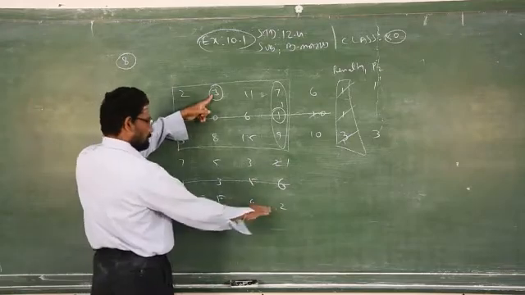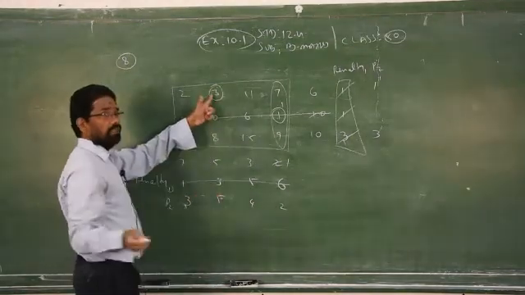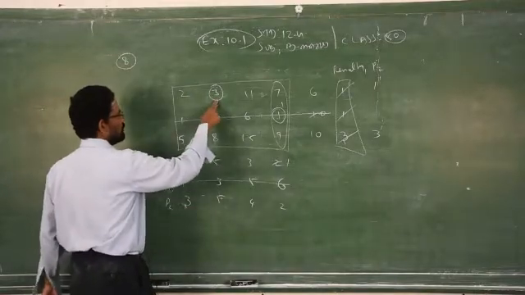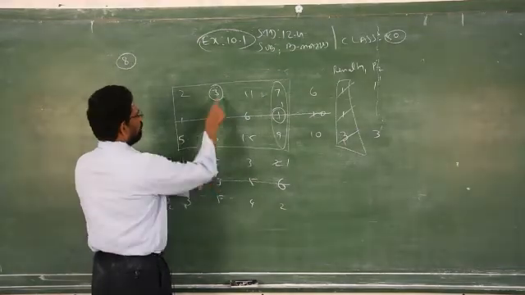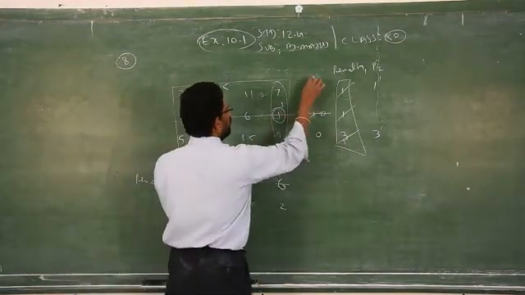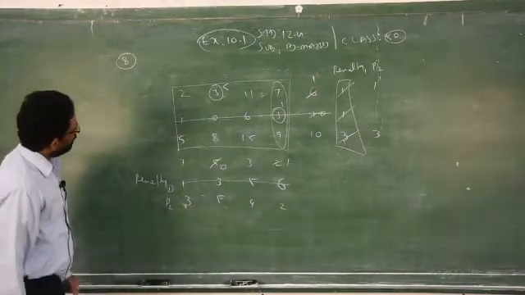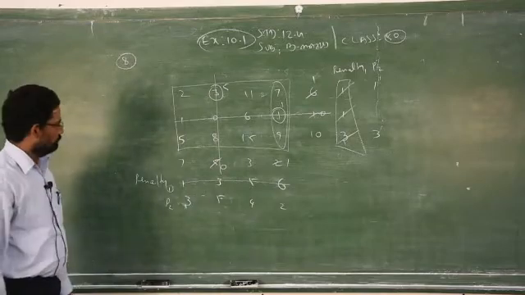You have to see the maximum difference. Under the column or row, you have to select only the least cost. 3 is the least cost. Corresponding row, column. Which one is the least one? 5. So you have to write 5. 5 minus 5, 0. Here will come how much? 1. Now this will get 0. So strike out this column.